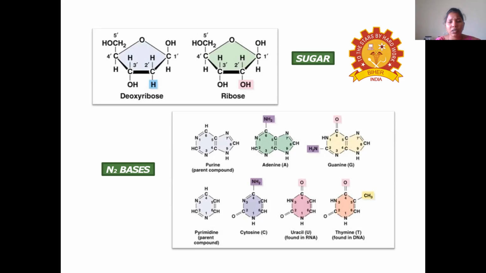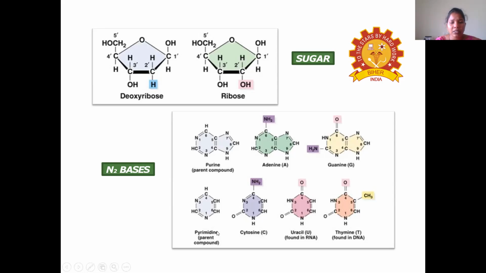In the sixth position of adenine there is an amino group, so we can call it a 6-amino purine. And in guanine, in the second position an amino group is there, and in the sixth position an oxo group is there. So we can say this is 2-amino 6-oxopurine.